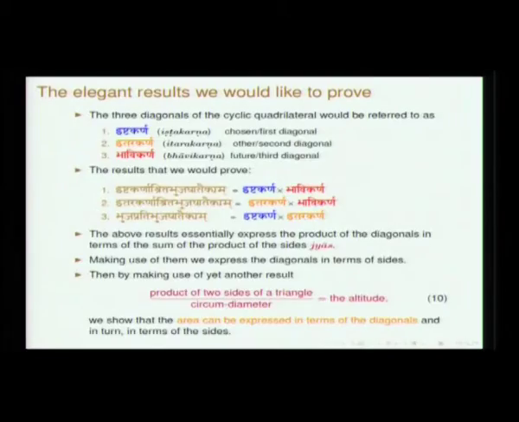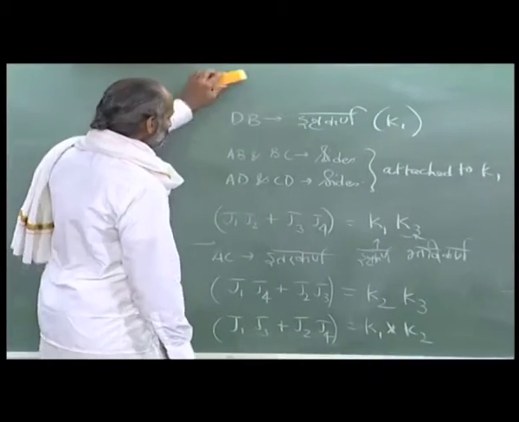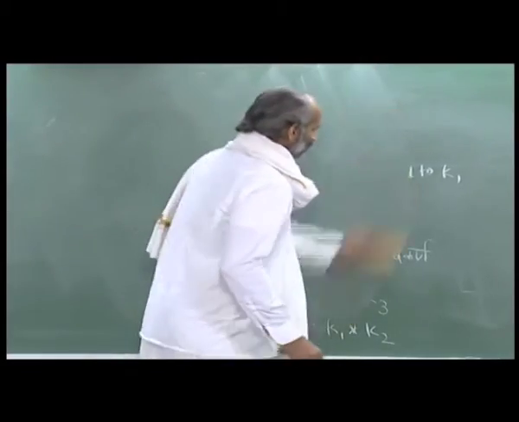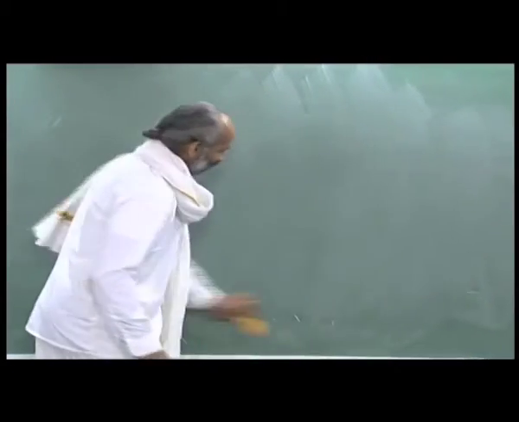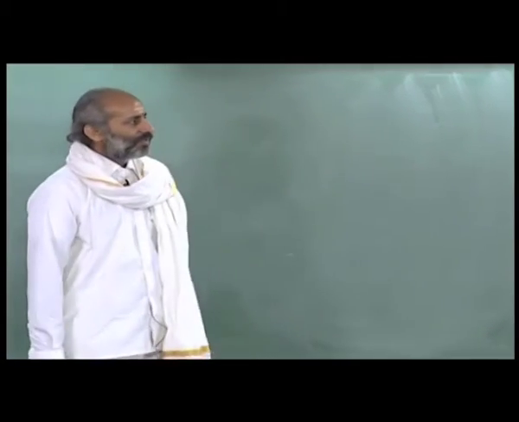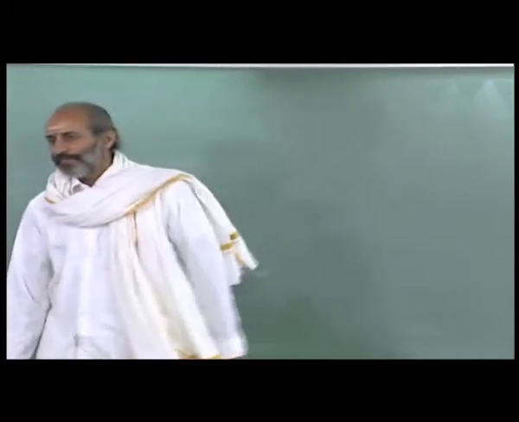So, I will just work it out. Let us see this relation.